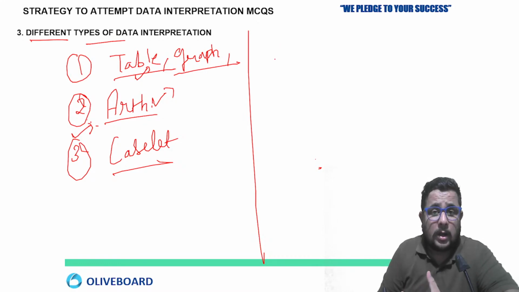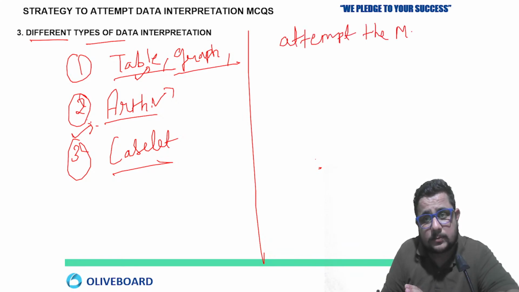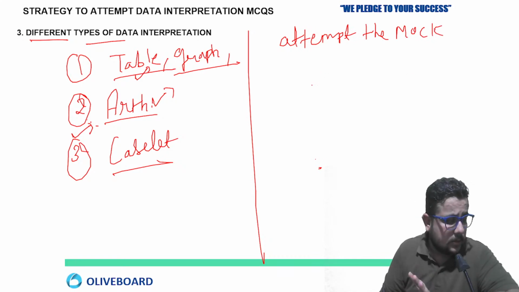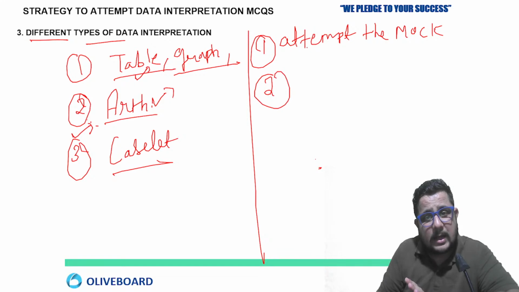Hope so. Now you can see very little time is remaining. So you are all trying for all types of data interpretation. So you can go with the questions first, attempt the mock test. Clear? You have to attempt that mock test. Then secondly, after that, analyze. This is the most important thing which you have to do.